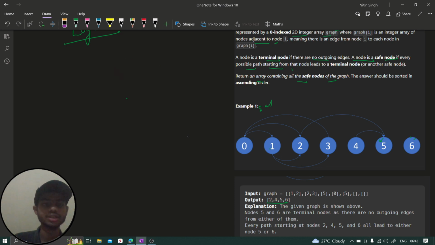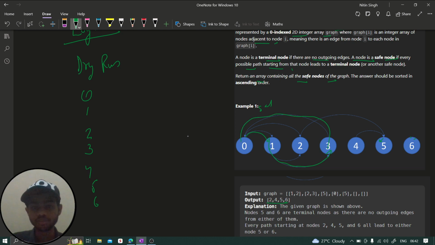I know it's hard to understand, but let's say you have understood 0. Let me try to run this, because it's not an easy one, so you have to understand this. So we are here at 0. Initially we are going to check for 0. Let me draw all the indexes: 0, 1, 2, 3, 4, 5 and 6. For 0 you have to go to 1, so I move to 1. From 1 I have to move to 3. I have to traverse all the paths. From 3 we are coming back to 0. I hope you are getting this. Will this lead to a safe terminal node? No, this particular thing is creating a loop, so it will not lead to a terminal node. So this is not a safe node.